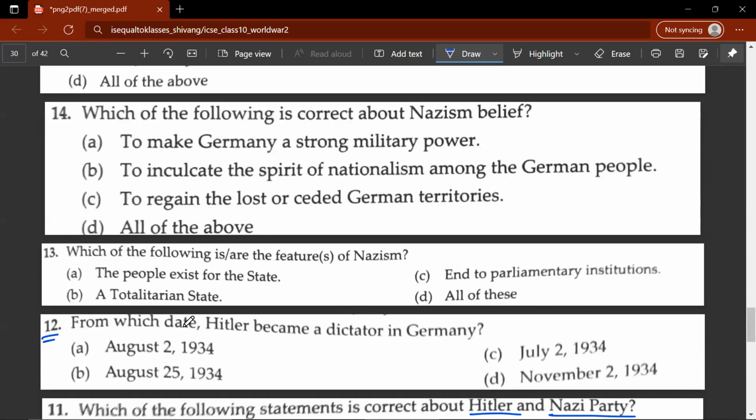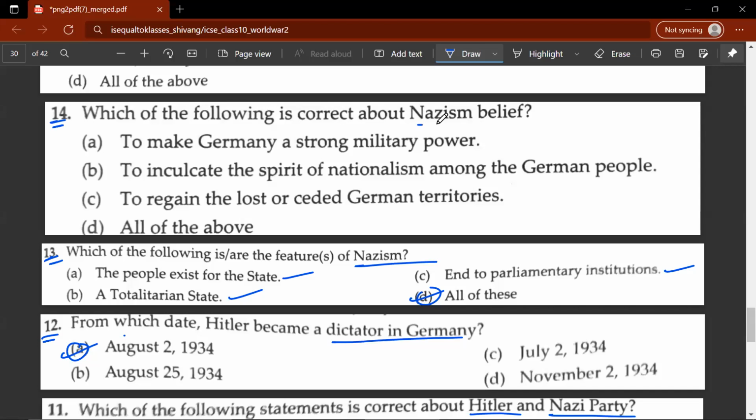12th question. From which date Hitler became a dictator in Germany? So this would be on August 2, 1934. 13th question. Which of the following are the features of Nazism? So people exist for the state, totalitarian state, and opposition to parliamentary institutions, and D is the correct option in this case.